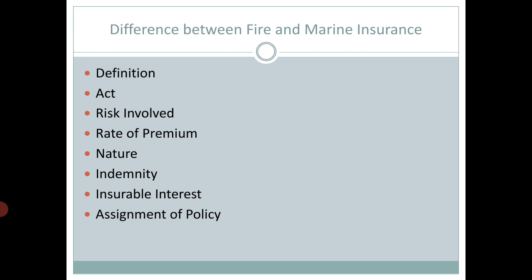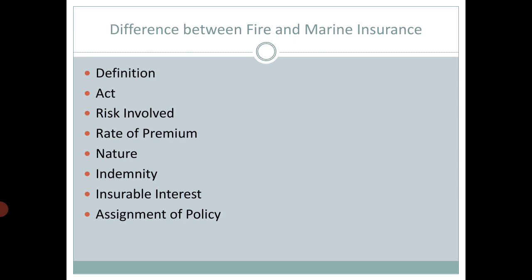Whenever we consider fire insurance, its working is done under the rules and conditions laid down in the Fire Insurance Act 1934. Whenever we consider marine insurance, its working is done under the rules and conditions laid down in the Marine Insurance Act 1963.